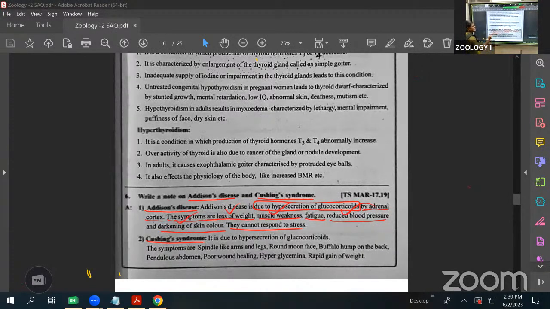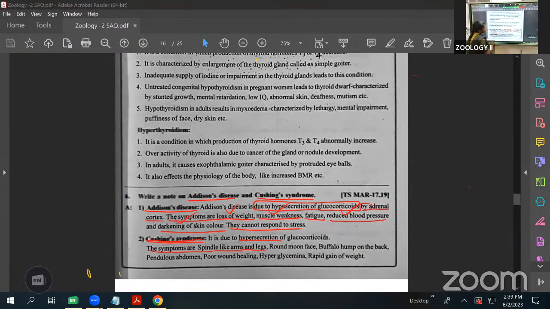Next one, the opposite: Cushing syndrome. It is due to the hypersecretion of the glucocorticoids. Hypersecretion of them is causing it. What are the symptoms? The symptoms are spindle-like arms. The arms and legs look like a spindle shape, with bulges.